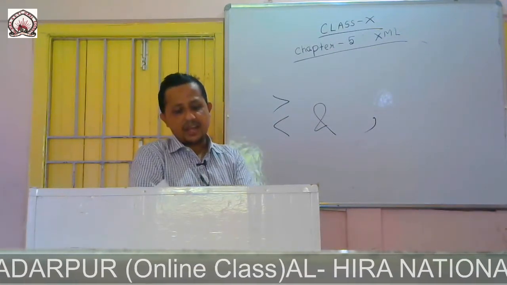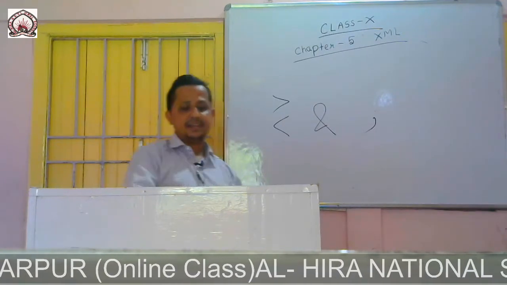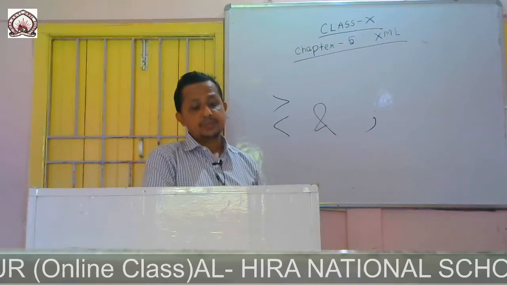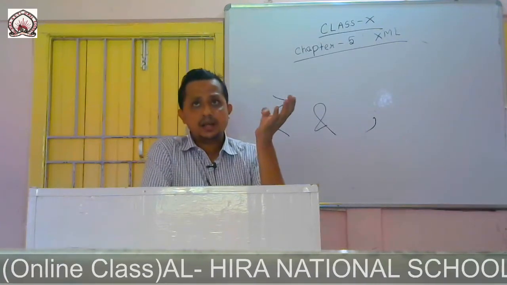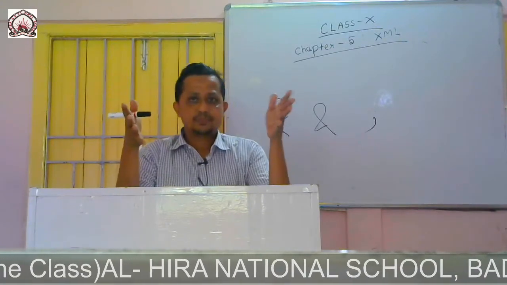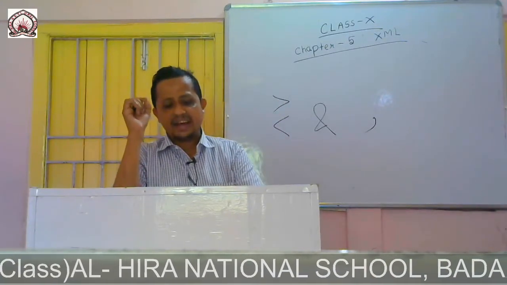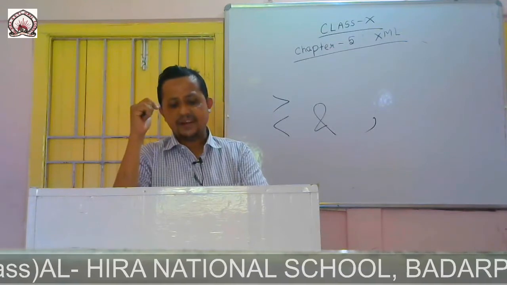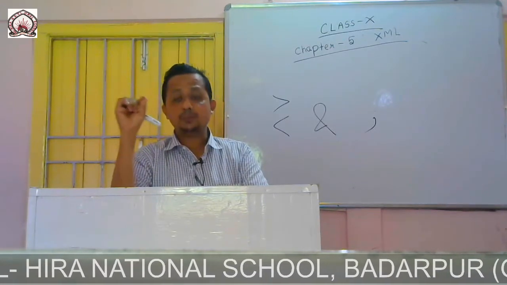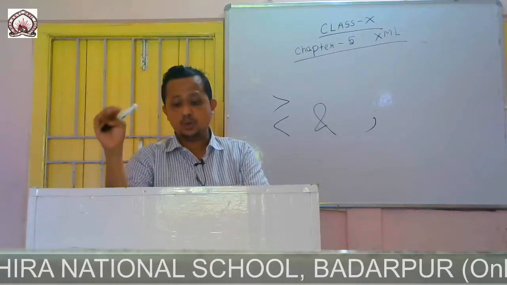And then we have the user defined entity. As I told earlier, some symbols we cannot use directly, we have to use some reference for this.